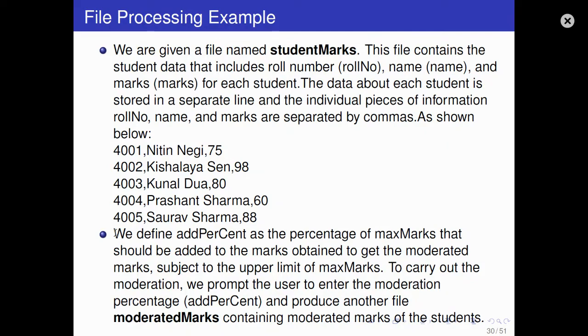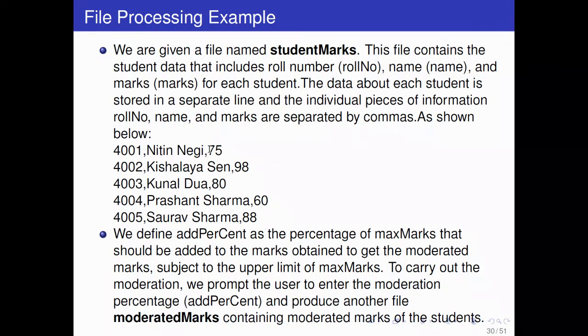Next we define add percent as a percentage of max marks that should be added to the marks obtained to get the moderated marks. Actually we want to calculate moderated marks by adding some percentage to each student. Suppose I want to add 5%.